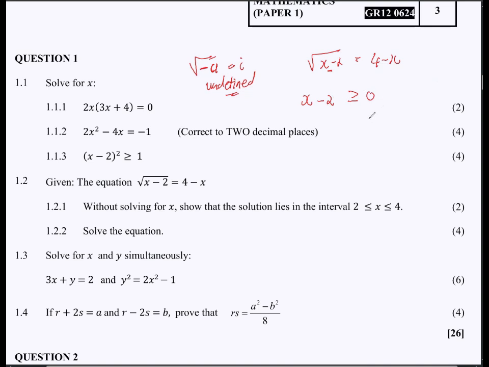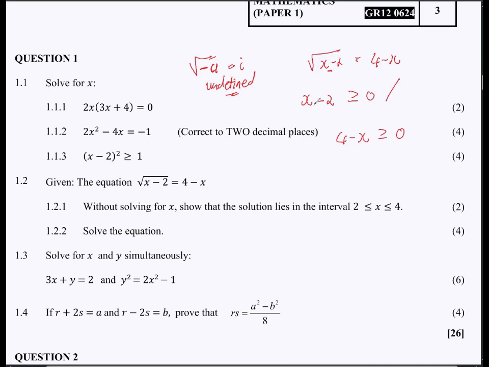So that's the first thing. We always make sure that our x minus 2 is greater or equal to 0. But then in that case, this also must be 4 minus x greater or equal to 0, as well. So meaning that if we are to look at this, check this. Let's say we are trying to solve here.